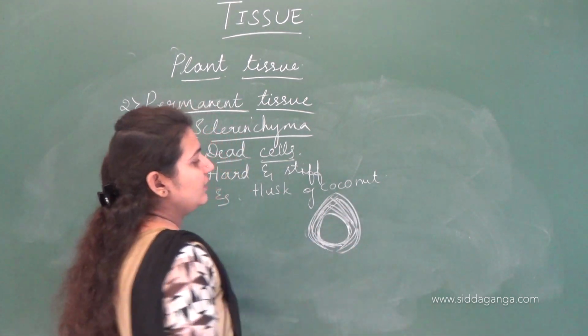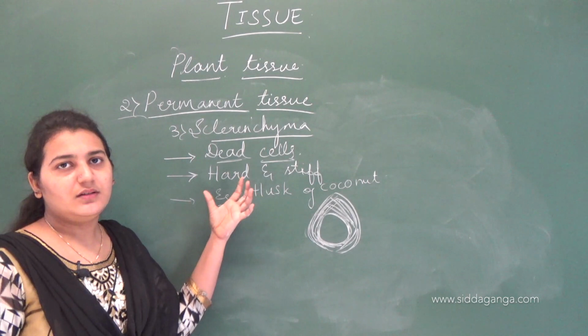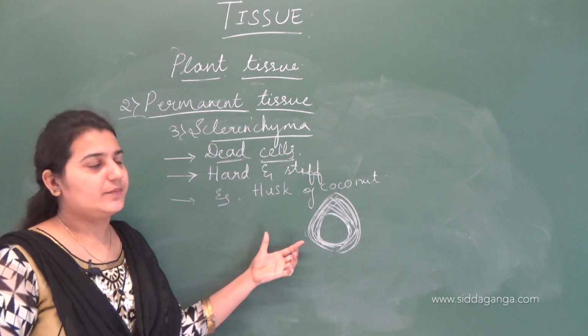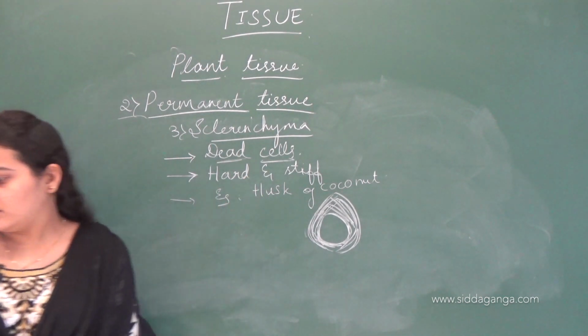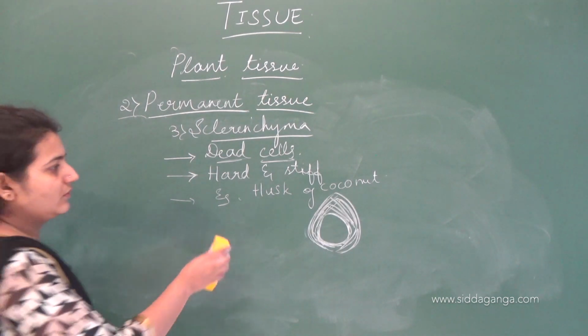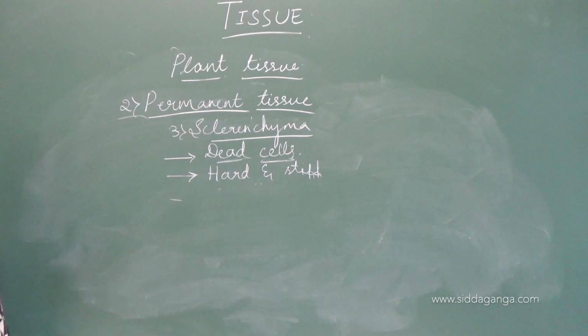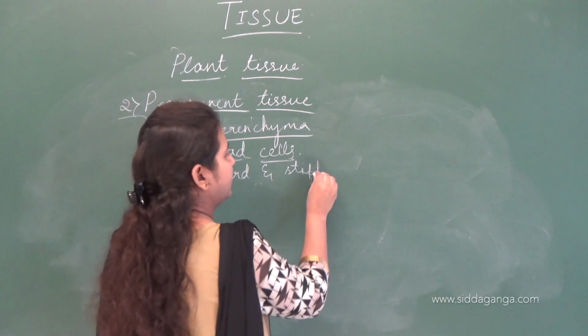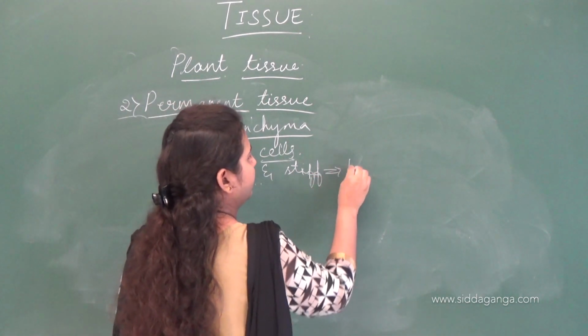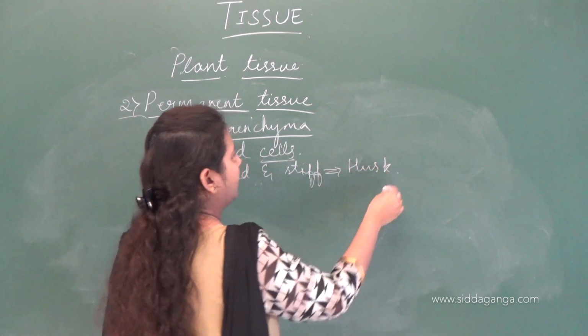That is nothing but because of the sclerenchyma, the dead cells present there. This provides the hard and stiff nature to the plant, for example, the husk of coconut.